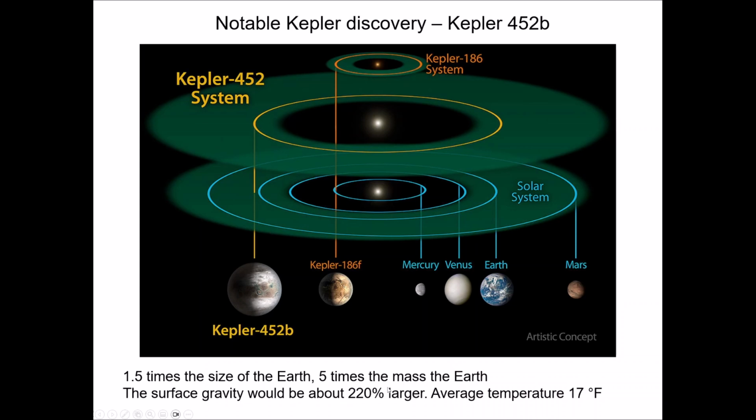Turns out the surface gravity is a little more than double what it is on Earth. So if you were to be at this planet, you would feel twice as heavy. That's kind of unpleasant. It is a bit warmer, though. Average temperature is around 17 Fahrenheit, where Earth's average temperature is something like 58, 59 Fahrenheit. So kind of cold, but there are plenty of places on Earth that have an average temperature like this.